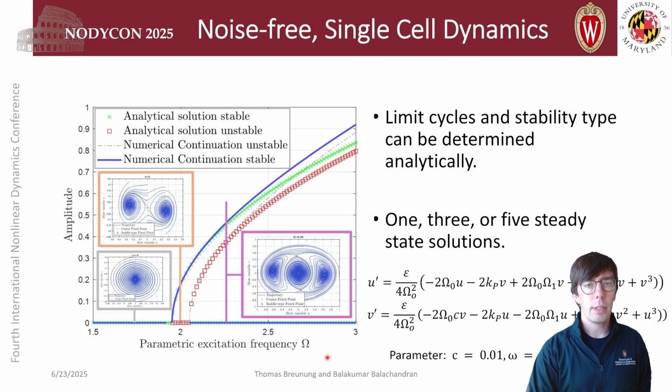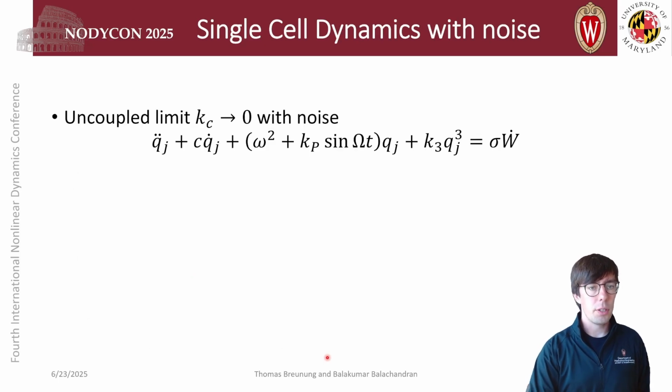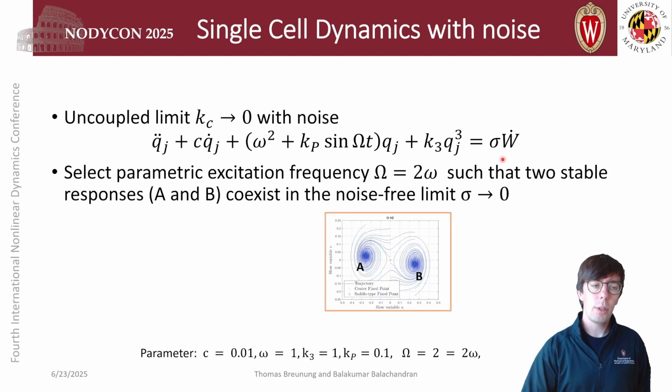Now we have looked at the effect of noise for the single cell. So this is the noisy single cell dynamics, now on the right hand side. And we have more specifically looked at the set where we have 2 coexisting stable steady states, which we have denoted by A and B. Now, if we add small noise to this dynamics, we can observe the following.